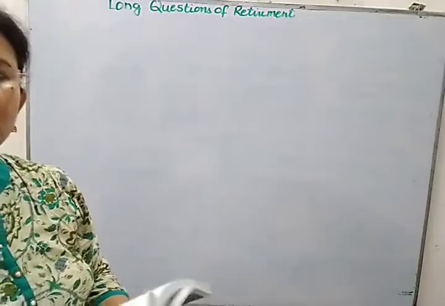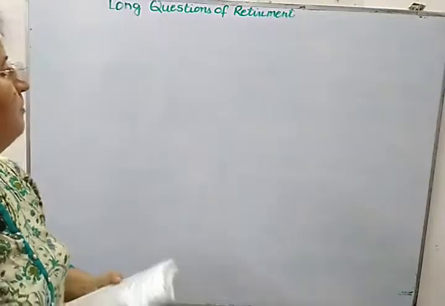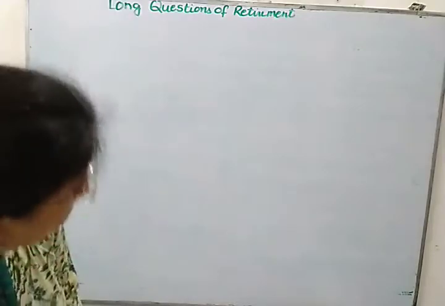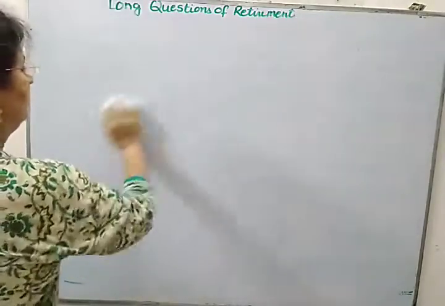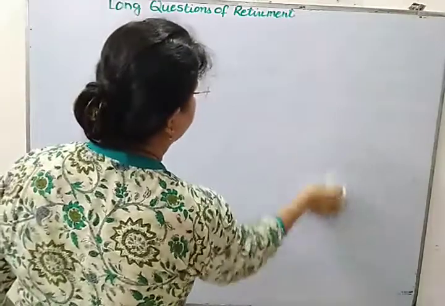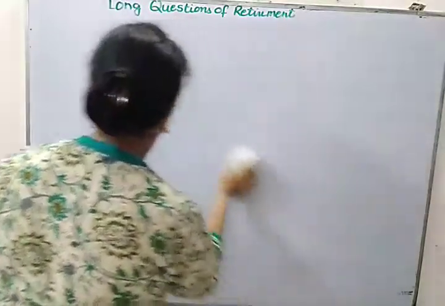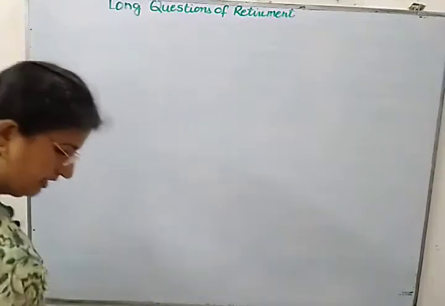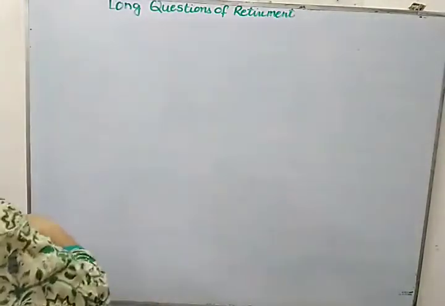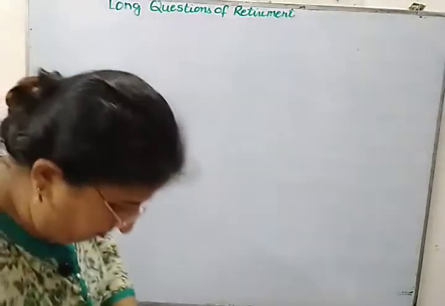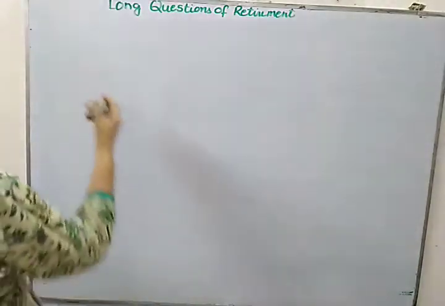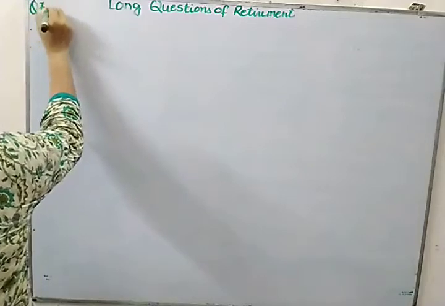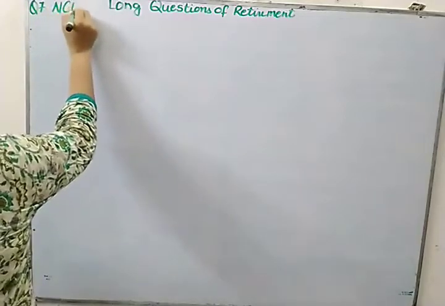So we are not going to prepare balance sheet. Here also we will be preparing only 2 accounts, and those 2 accounts will be a revaluation account, and the next one will be partners capital account. So let us start with the revaluation account. Let me make the format of revaluation account. This is question number 7 from NCERT's book.